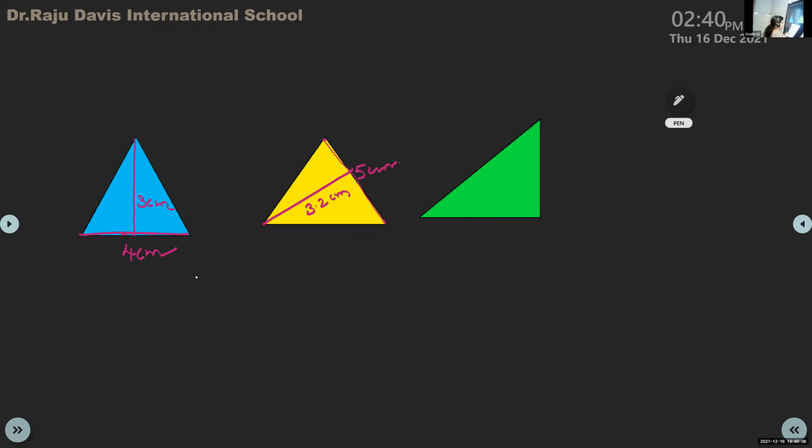Then this is a right angle triangle, 4 centimeters and 3 centimeters, 5 centimeters. 2 centimeter. This is 5 centimeters. Okay. So we are going to find the area of these triangles.